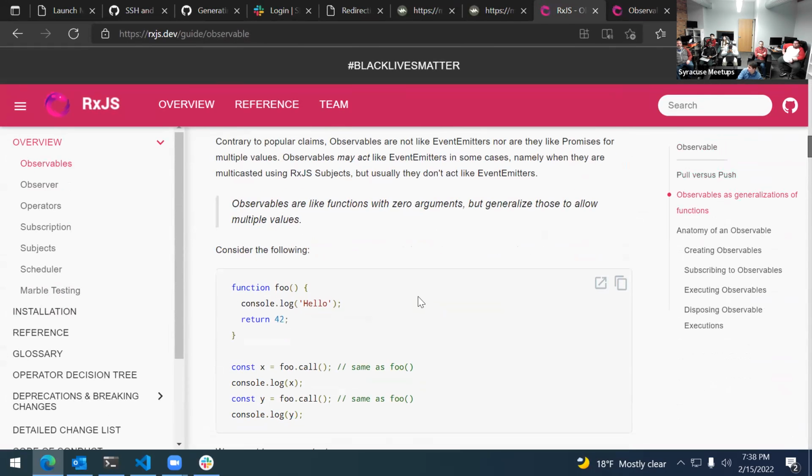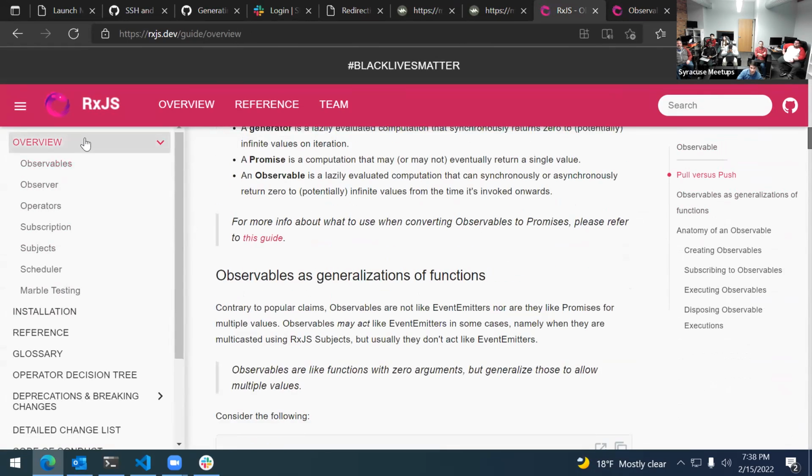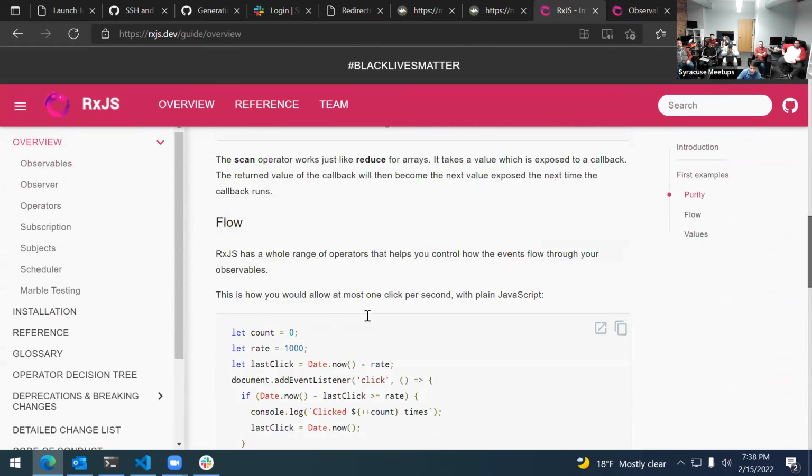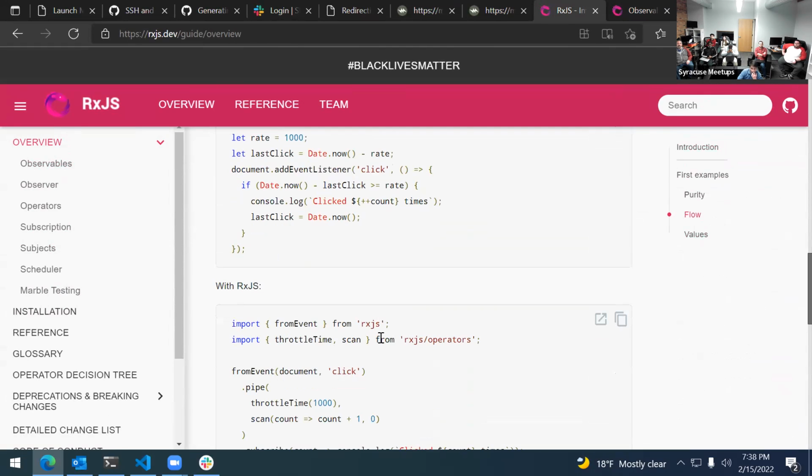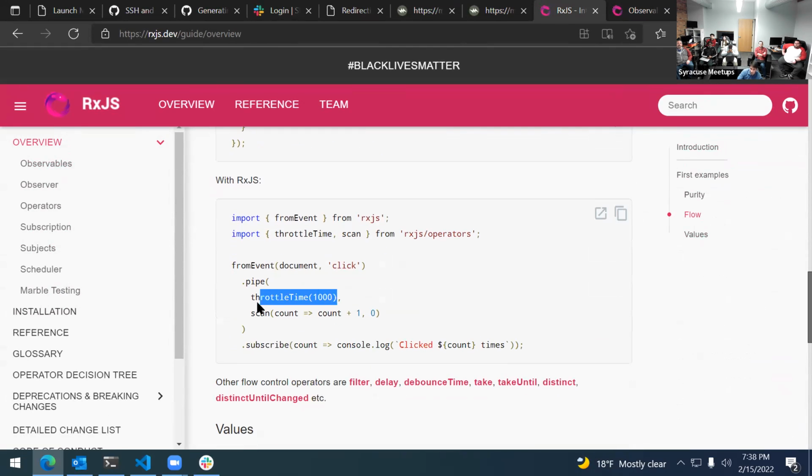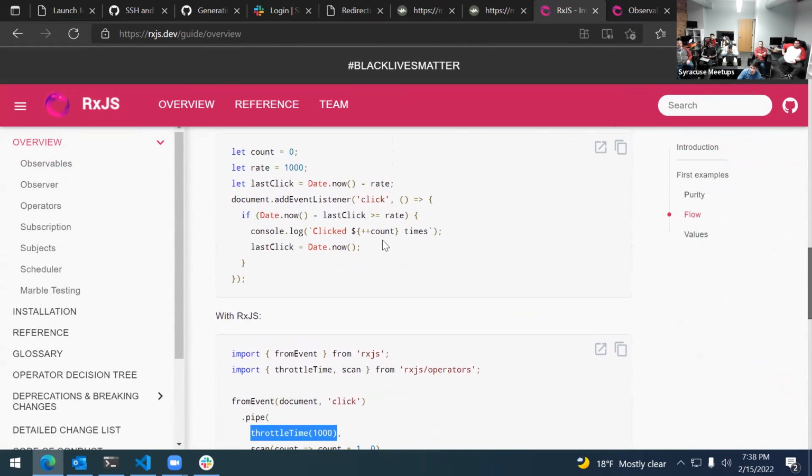Sorry, the question again was about the throttle thing. So in the overview, we're taking a look at how it does throttling. The alternative to throttling, just a single thing of saying throttle one, is wrapping it in an if, checking to see if the event happens after a certain period, and only if so, now you care about doing the thing. Imagine replacing this console log with whatever you want to do.